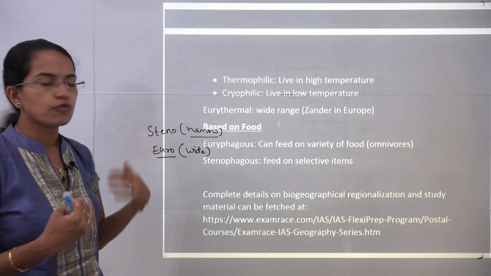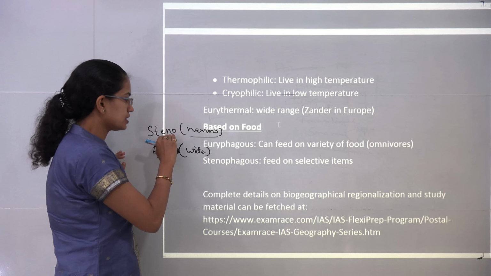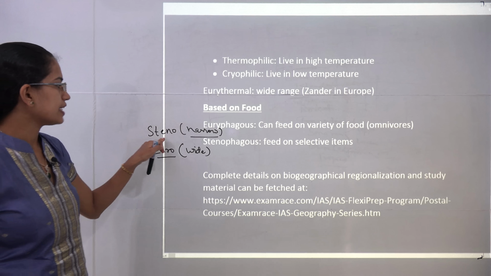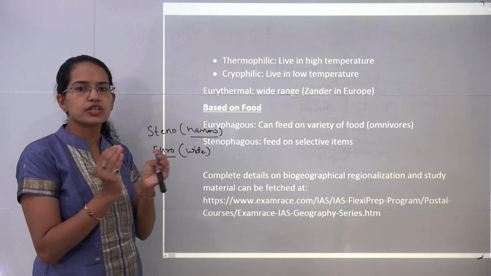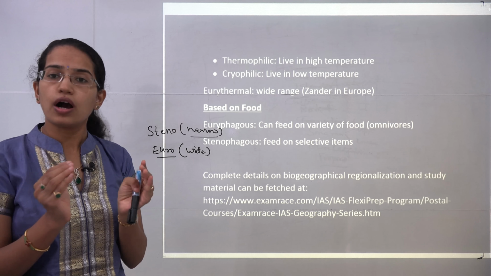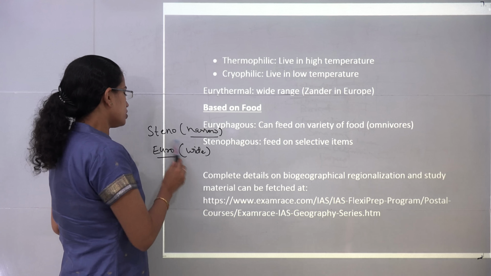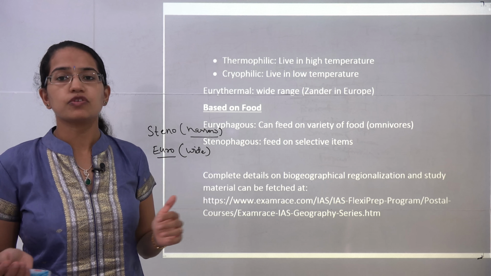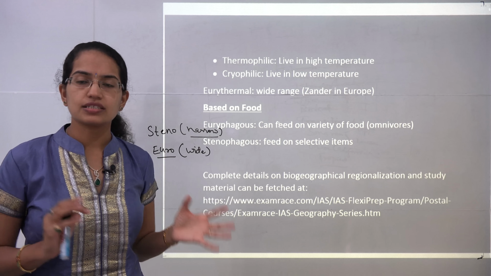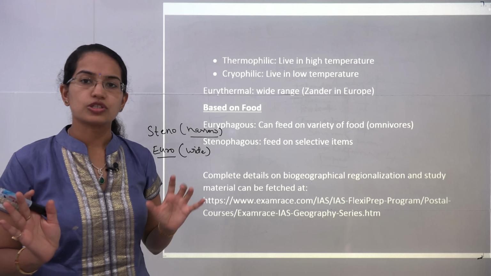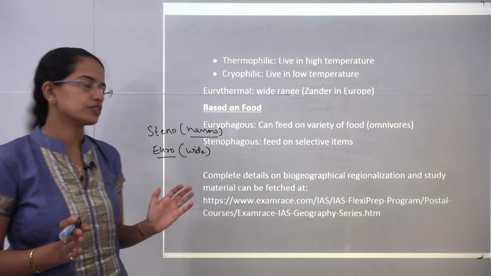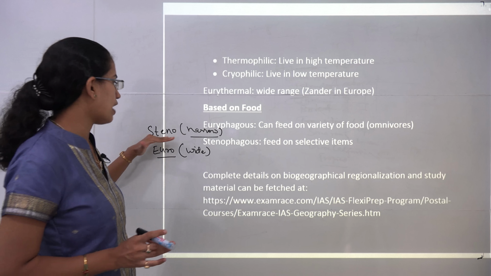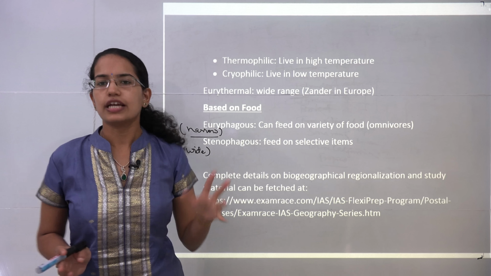And finally, based on the food intake, again you have the stenophagous and the euryphagous. So stenophagous are those which can eat selected items, for example a herbivorous population. However, euryphagous are those which can accept a huge variety of food items, for example omnivores. So they can accept plants, they can accept animals and so on. So they have a wide variety of food options. So these were the 3 classifications. For all these 3 classifications, you have the same terms, steno and euro, that you must remember.